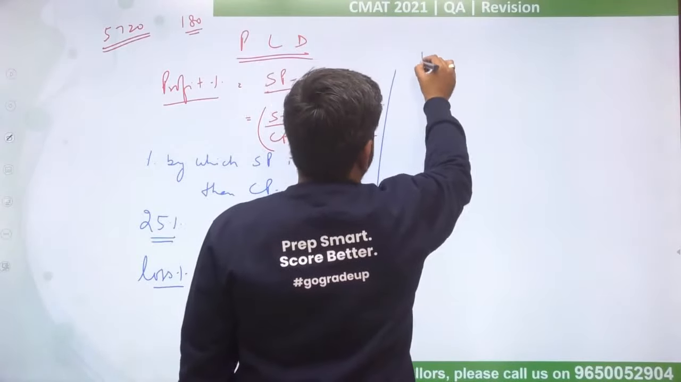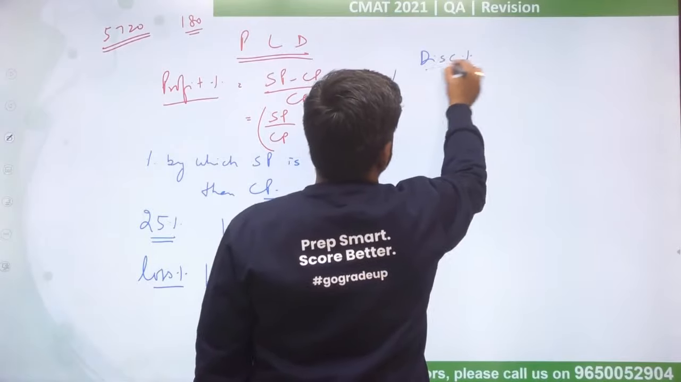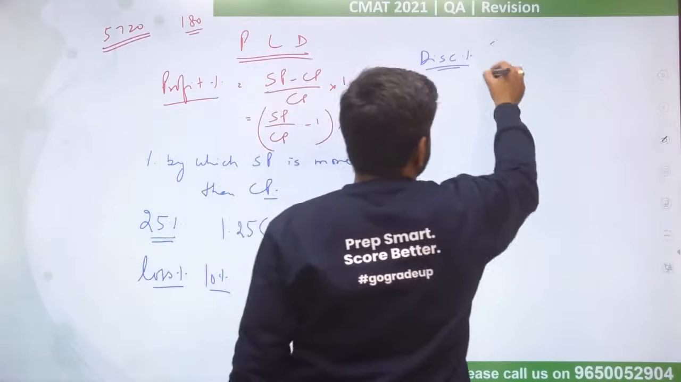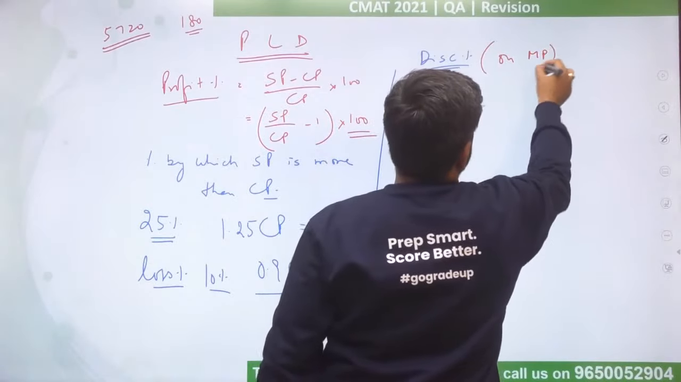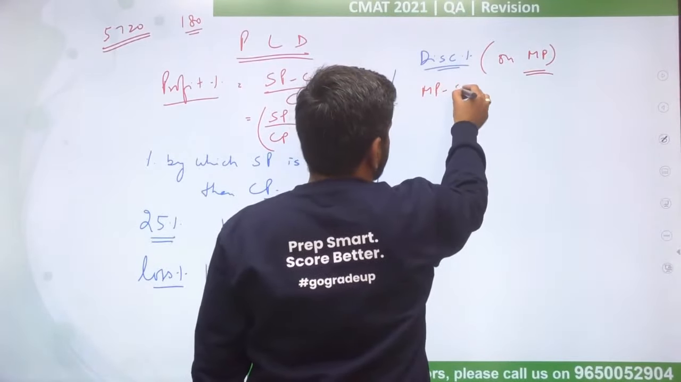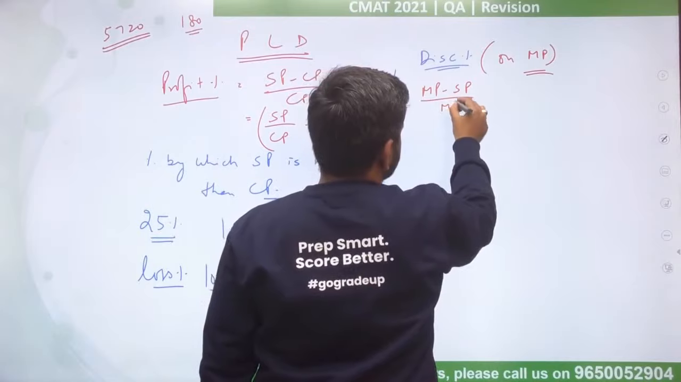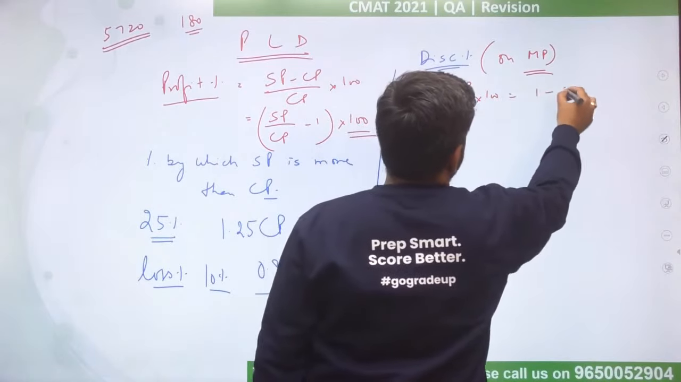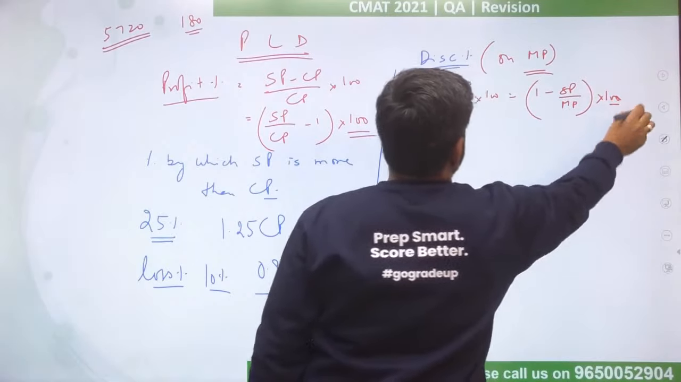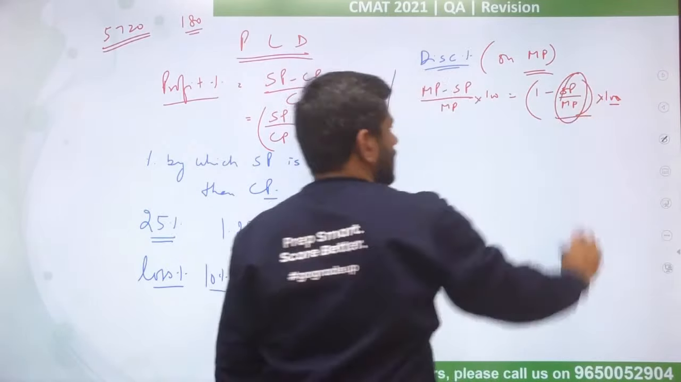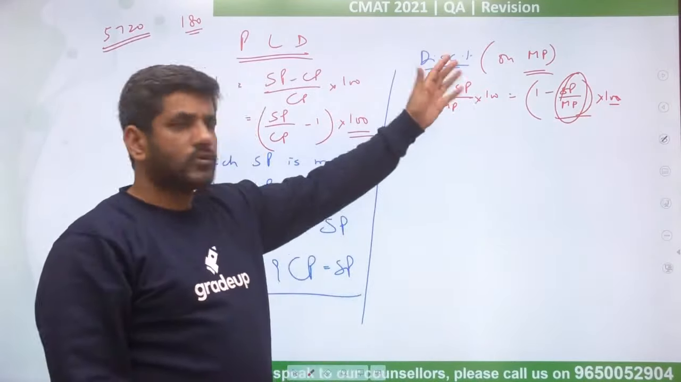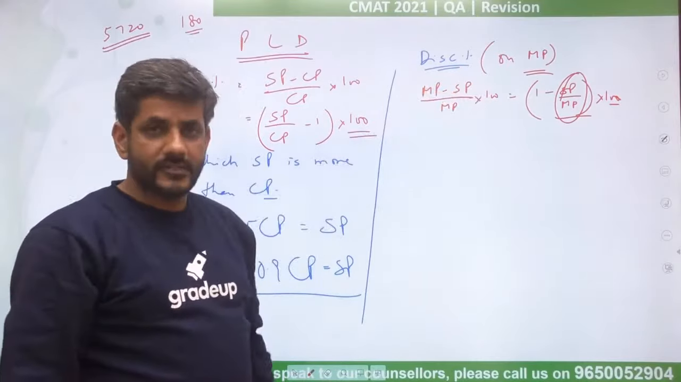Similarly, the next is discount percentage. So when I say discount percentage, keep that in mind. Discount percentage is always given on the marked price, right? On the marked price, and it is nothing but the difference of MP and SP as a percentage of MP. This gives you 1 minus SP by MP into 100. And again you have to understand that what is ultimately important is the ratio of SP and MP. The ratio of selling price and marked price will give us the answer.